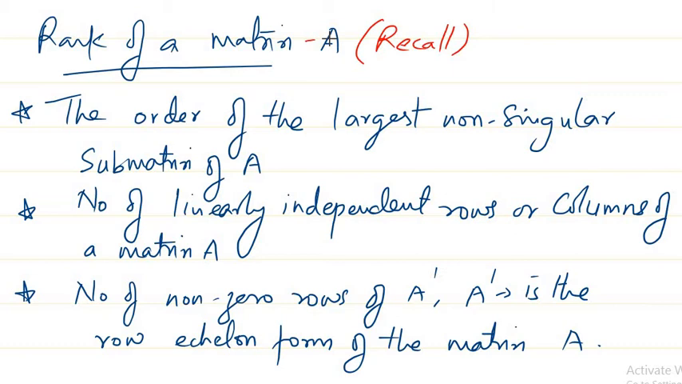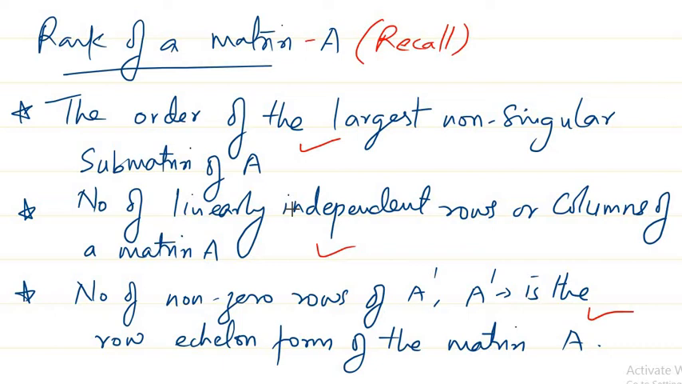So if you recall, in the previous class we discussed the rank of a matrix with three different definitions. The first one was the order of the largest non-singular submatrix of A. Then we gave an example for that. Another one was the number of linearly independent rows or columns of that particular matrix. And the third one is converting the matrix into the row echelon form and counting the number of non-zero rows. In that case, we get the rank of the matrix. And in all three cases we have discussed problems in the previous lecture.